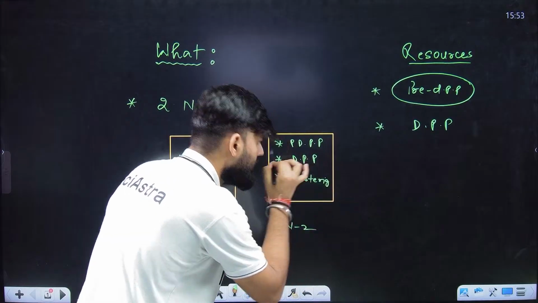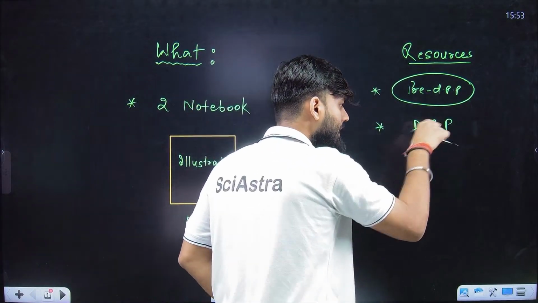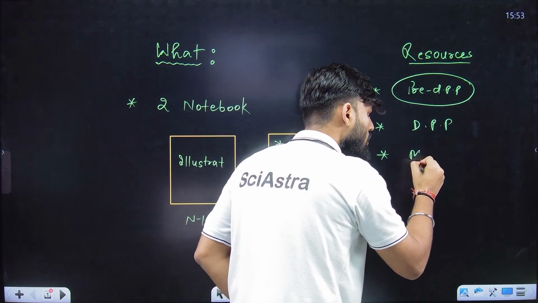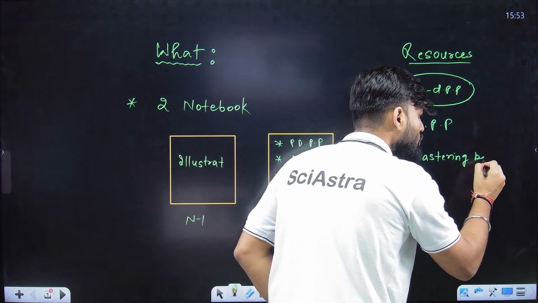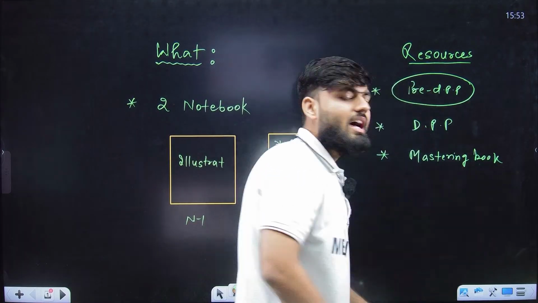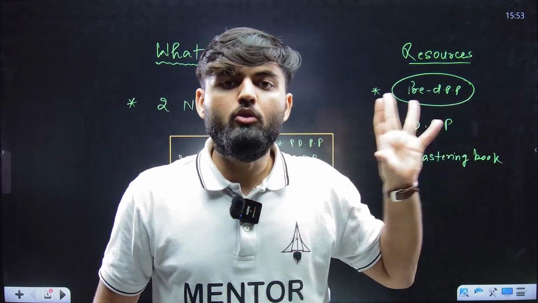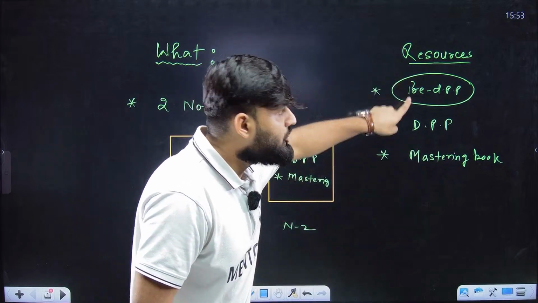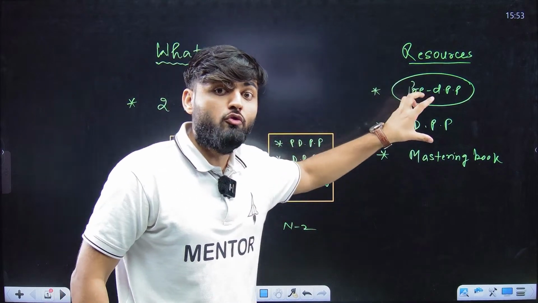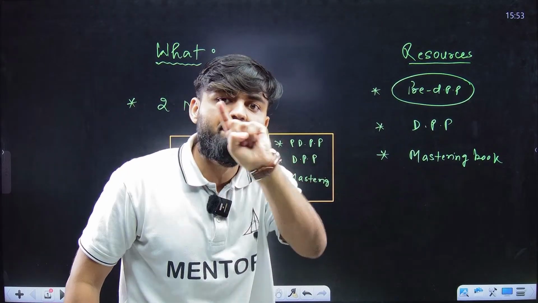Mastering book. What are the resources from where you have to practice questions? Pre-DPP, DPP, mastering book. Once I say mastering book, I mean IIT and NEST PYQ also. Why? Because the mastering book contains all the IIT and NEST PYQs also. So these are the major resources that you have to follow for each and every chapter.